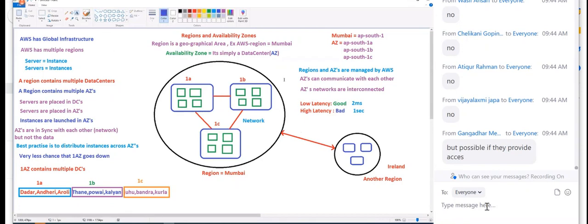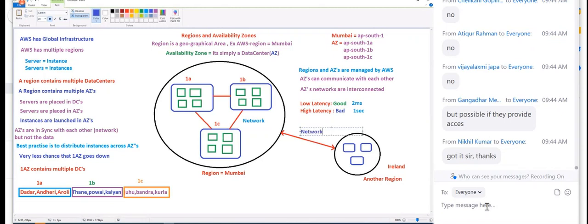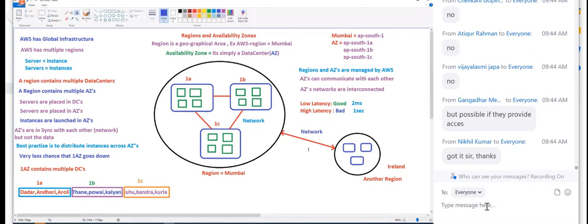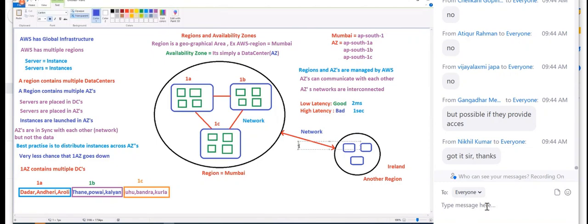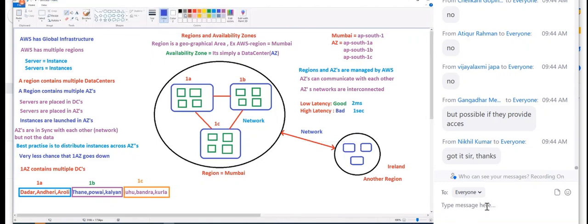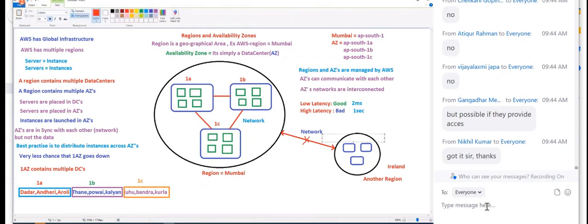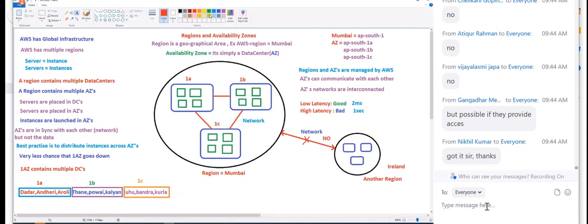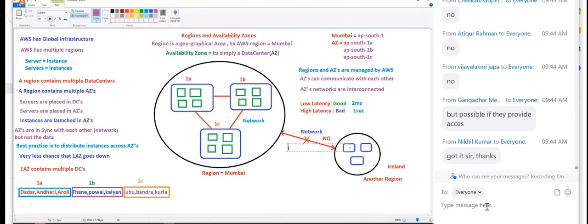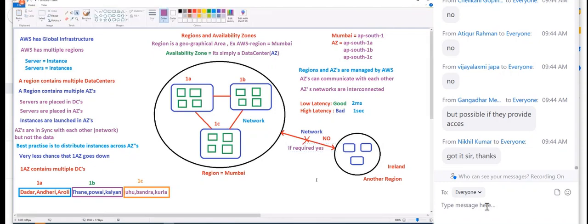But if required, yes. But by default, two regions don't talk to each other. Remember that.